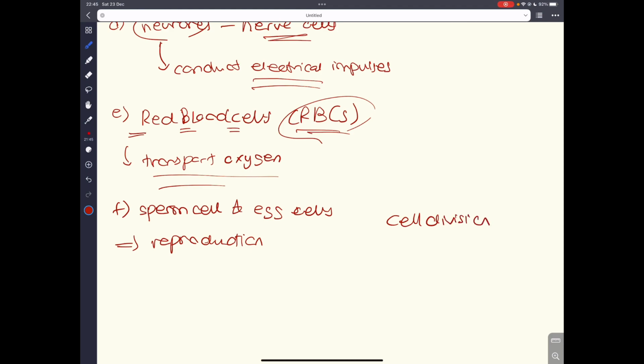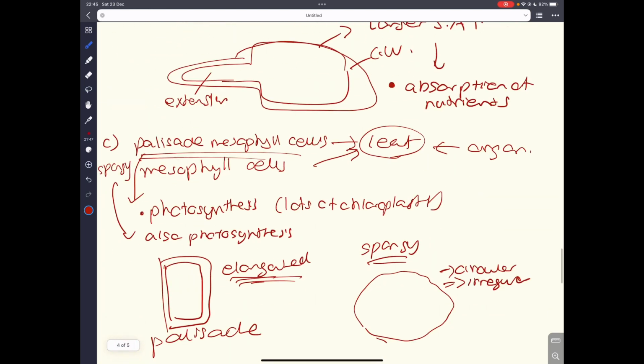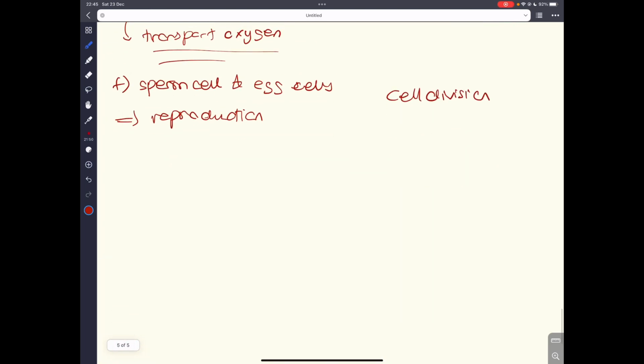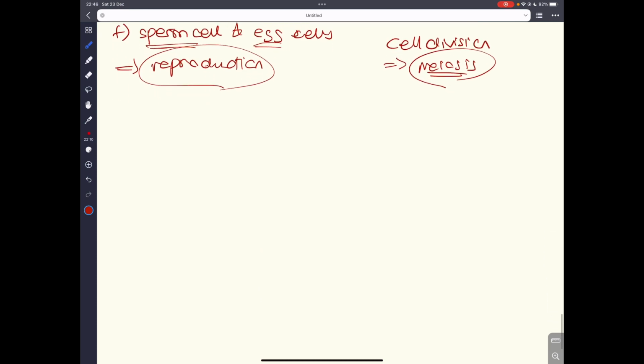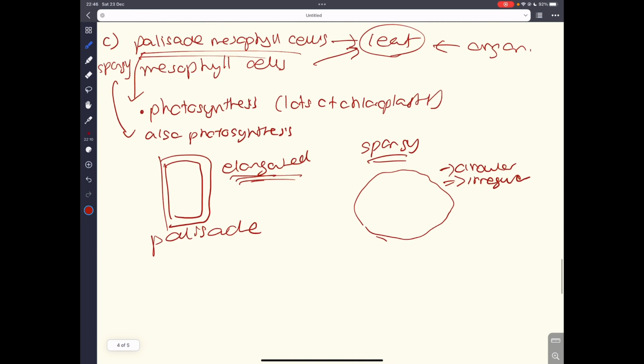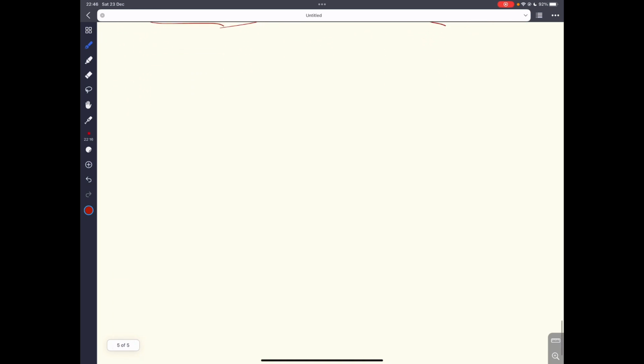It is different from the ones that I mentioned earlier, which is mitosis. Sperm and egg cells undergo a different type of cell division called meiosis. Now, this is something that you will learn in the later chapters, but for now, you can know that sperm cells and egg cells are for reproduction, and they do have special features, right? They have a really special feature, which you will learn in the reproduction chapter again, but this is basically a general introduction to this.